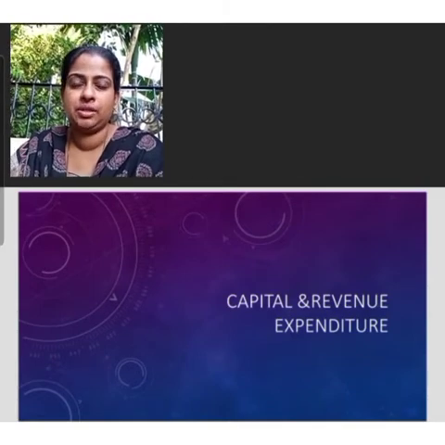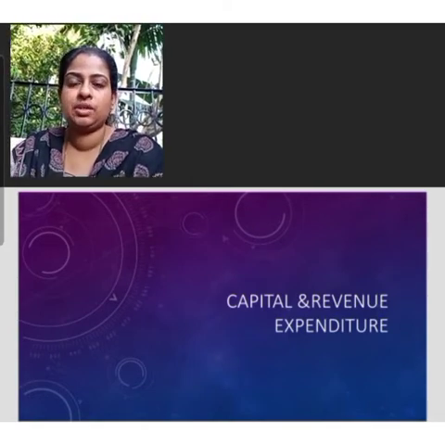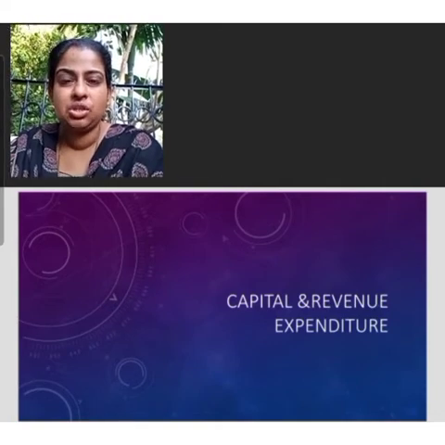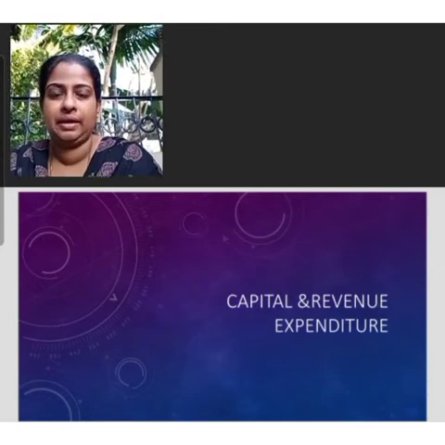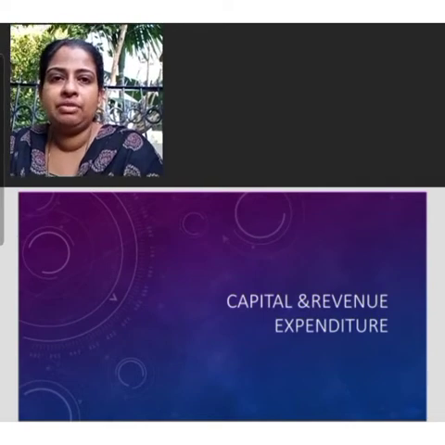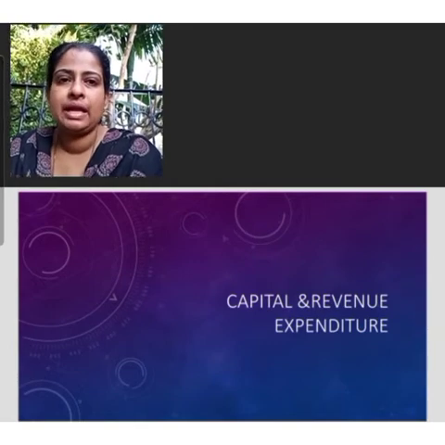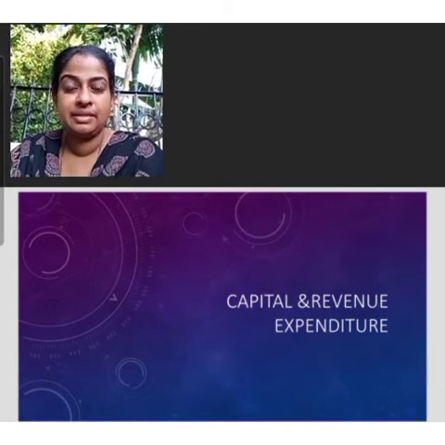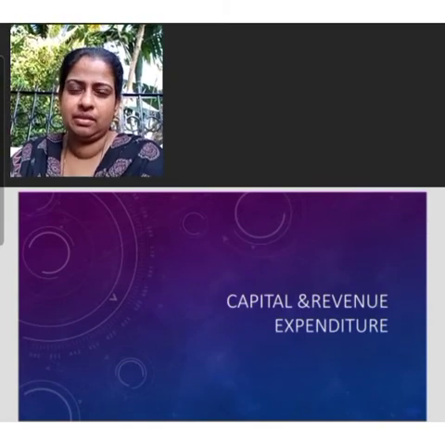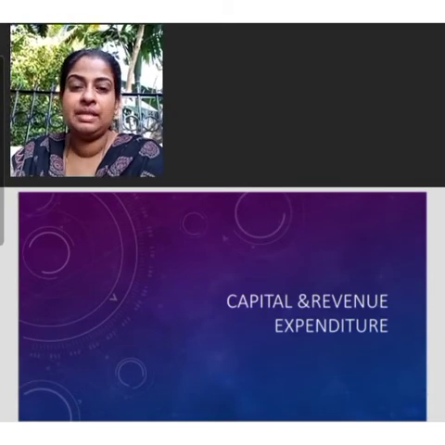Then revenue expenditure is generally recurring expenditure and the capital expenditure is non-recurring by nature. Then capital expenditure benefits more than one accounting period, whereas the revenue expenditure normally benefits one accounting year. Then capital expenditure is recorded in the balance sheet, whereas the revenue expenditure is transferred to the trading and profit and loss account. For example, salary paid, commission paid, interest paid, discount allowed, etc.